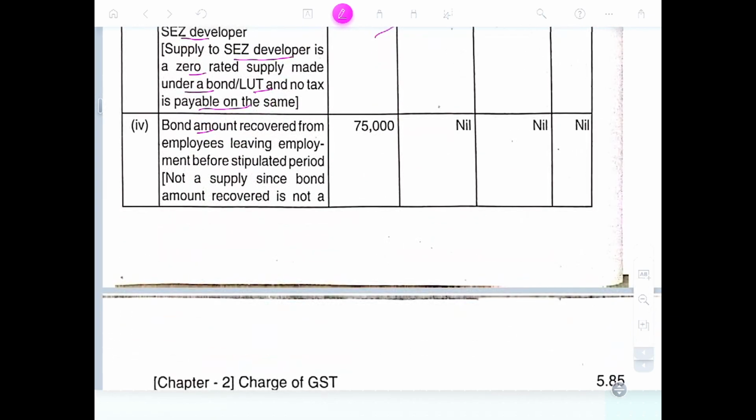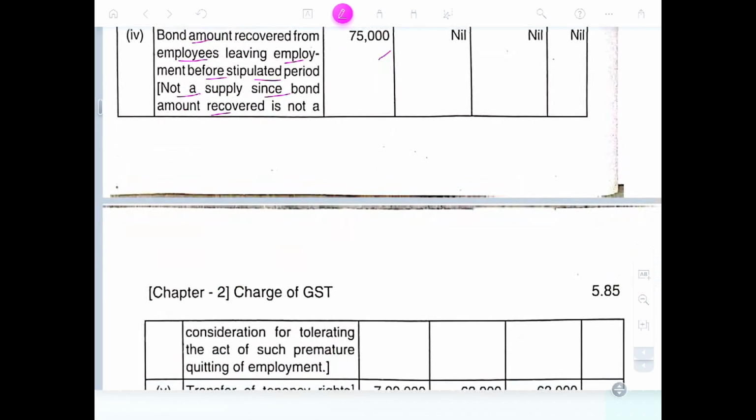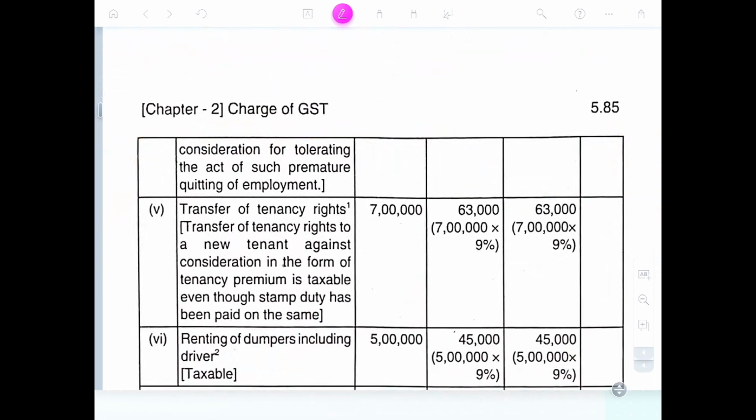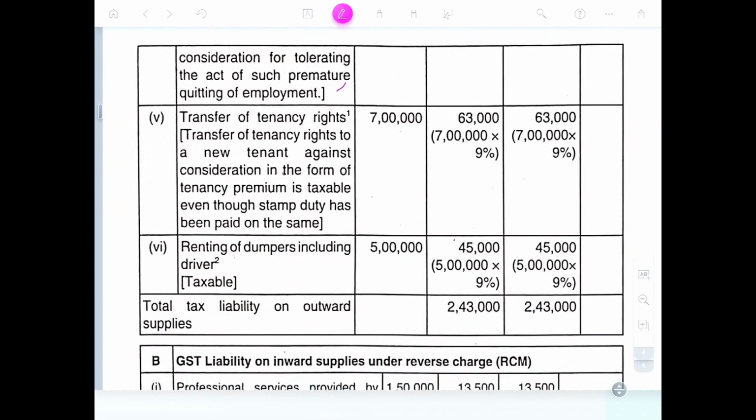Bond amount recovered from the employees leaving employment before the stipulated period. Not a supply, since the bond is recovered or not. 75,000. Consideration for tolerating the act of premature quitting of that employment.